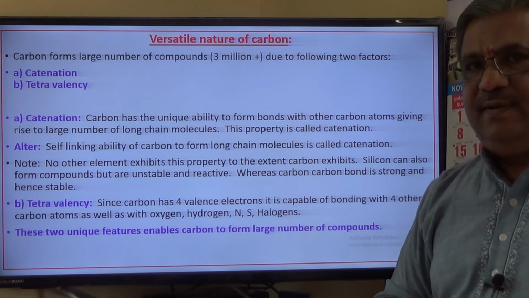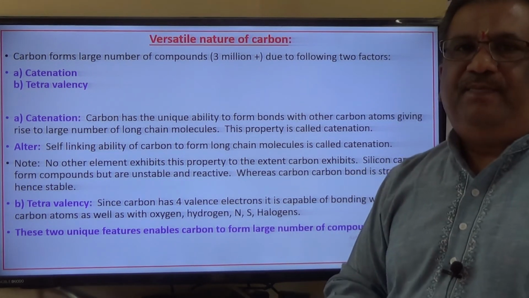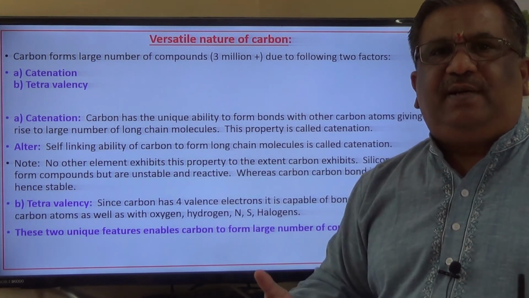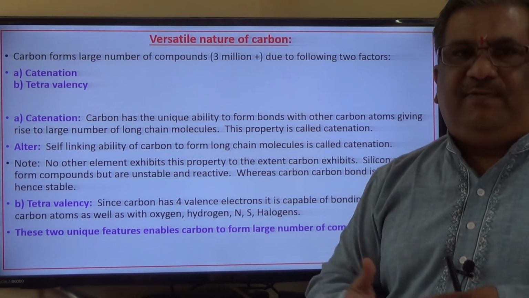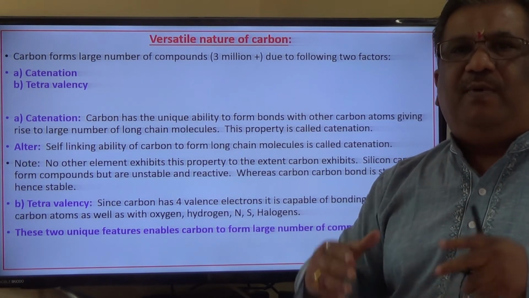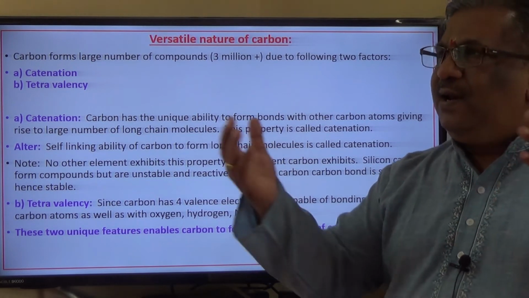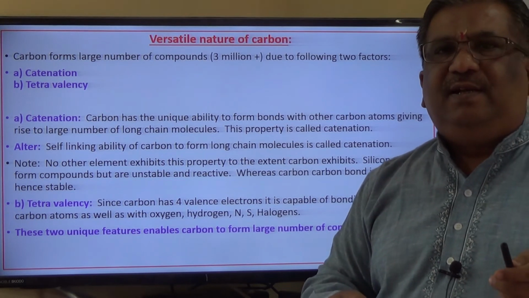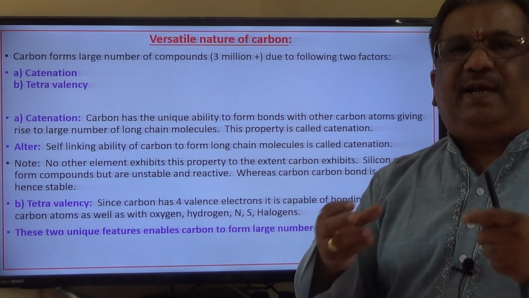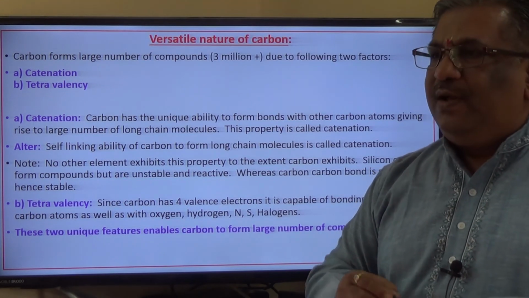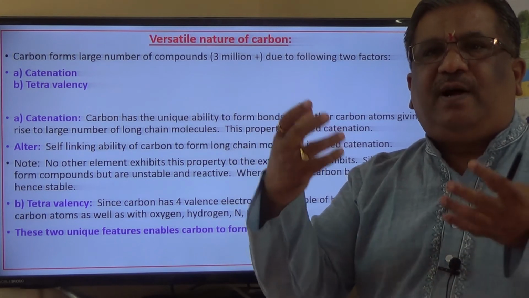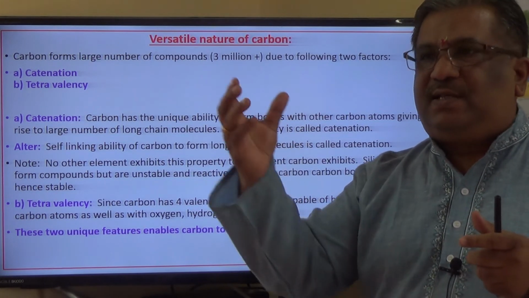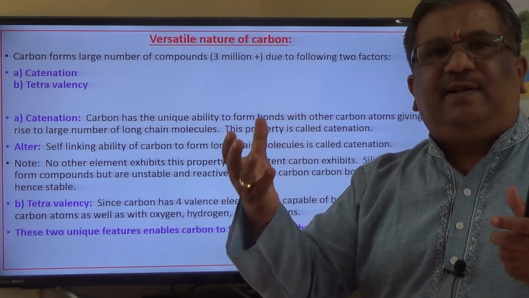A question arises, is carbon the only element which can make long chain molecules by attaching with itself? If you look at sulfur, sulfur also can form long chain molecules. There are other elements also which can make long chain compounds, but not to the extent to which carbon can form long chain molecules, because the bond strength between carbon atoms is very high compared to the bond strength between sulfur atoms, or for that matter any other element.